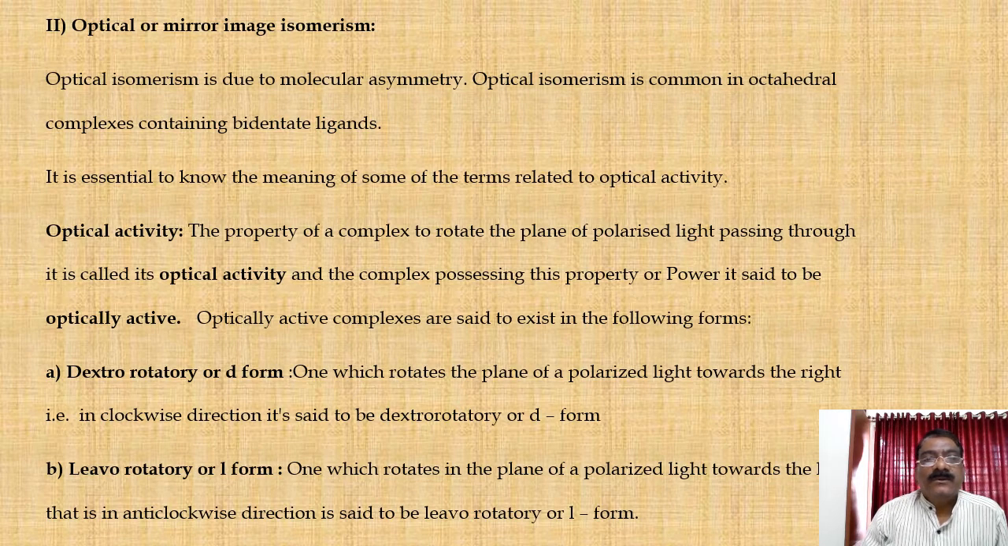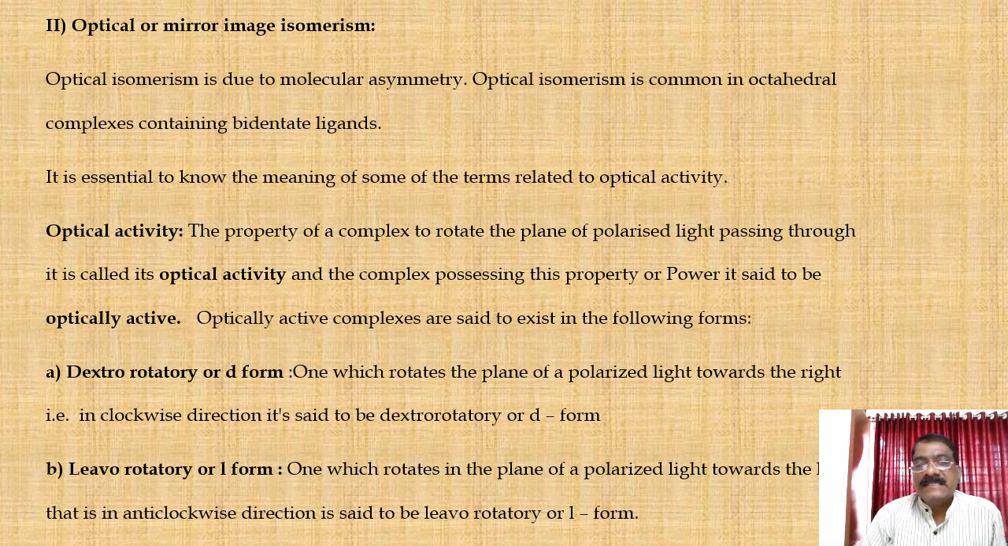It is essential to know the meaning of some of the terms related to optical activity. First, we are going to see what is meant by optical activity. The property of a complex to rotate the plane of polarized light passing through it is called its optical activity. A complex possessing this property or power is said to be optically active.